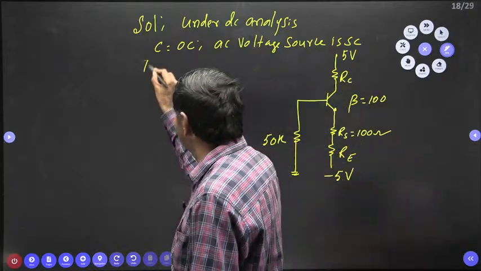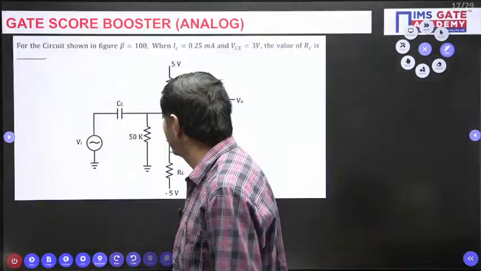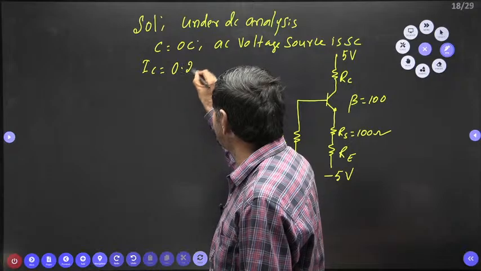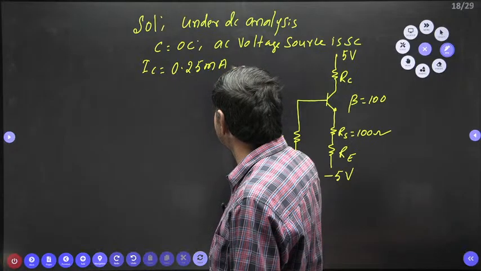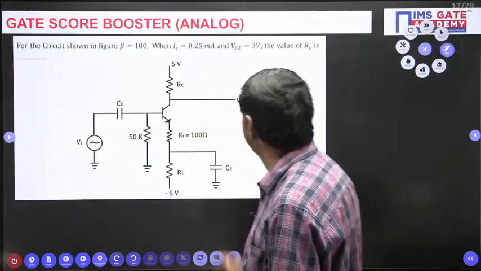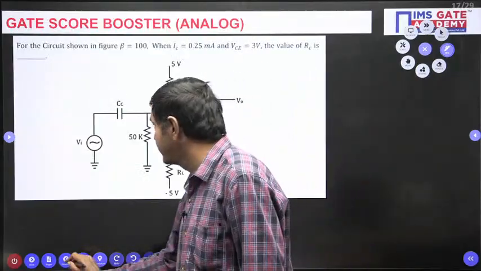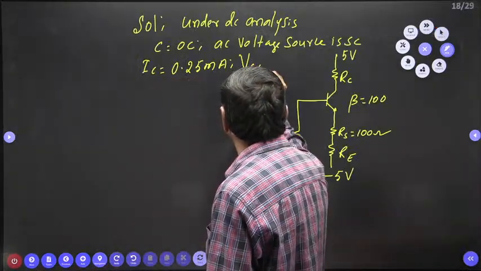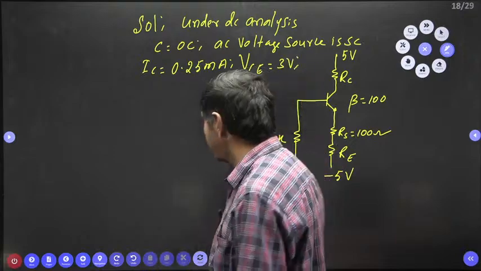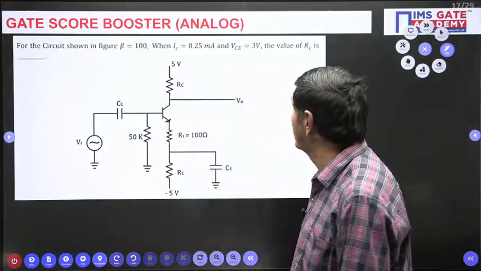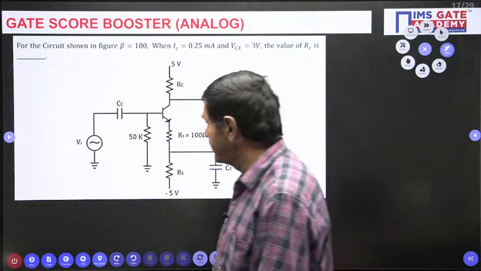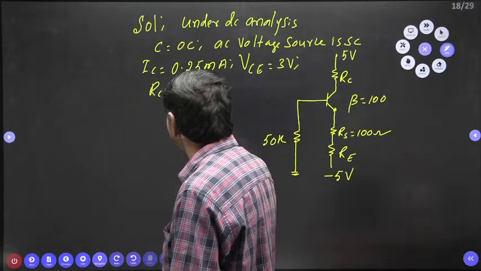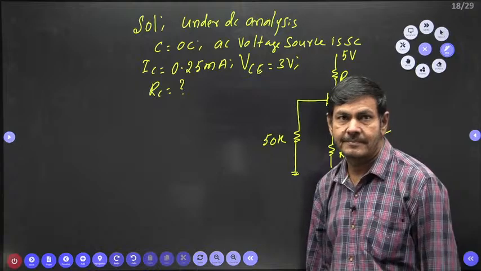IC is also given. Collector current is given in the problem: 0.25 milliamperes of IC is passing here. Also VCE is given as 3 volts. The problem is asking to find the RC value. What is RC? That is the given problem.